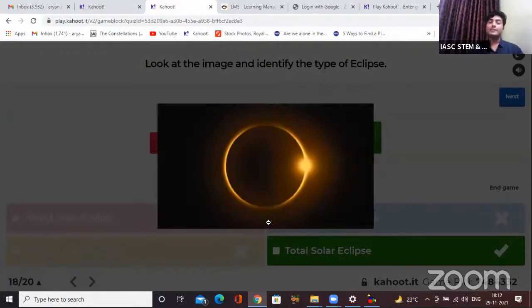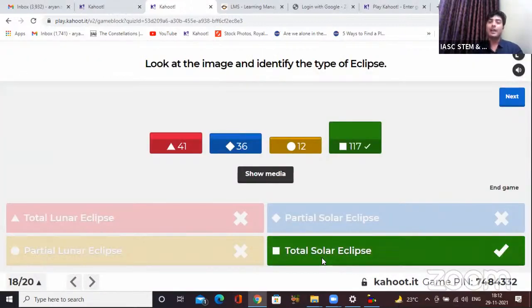Okay, so if you see this image, there is a glow behind. So that is definitely the sun. While you see a black patch at the top, so definitely something is hiding the sun, right? And since we are watching it from the earth only, there is earth, moon, and sun. What does it tell us? It tells us it is a total solar eclipse as the sun is completely covered over here. Okay, so the answer was option green. I hope the explanation helps you understand how to know which type of eclipse it is.